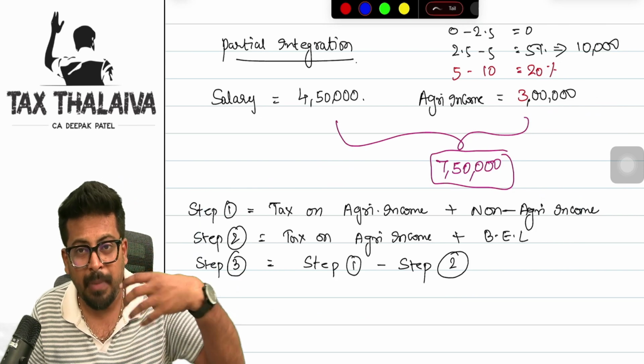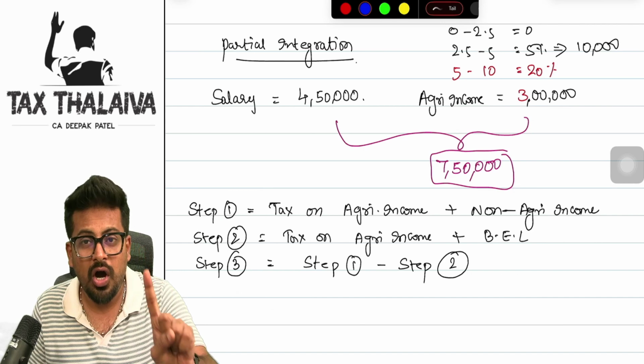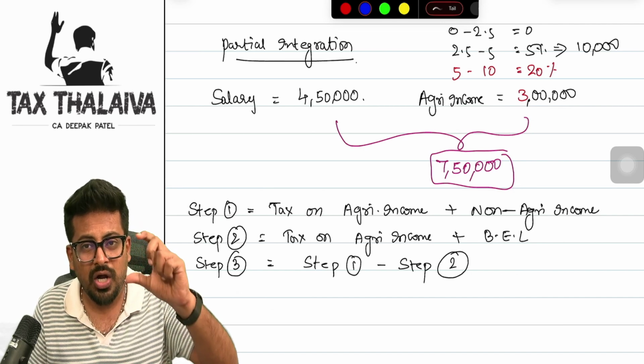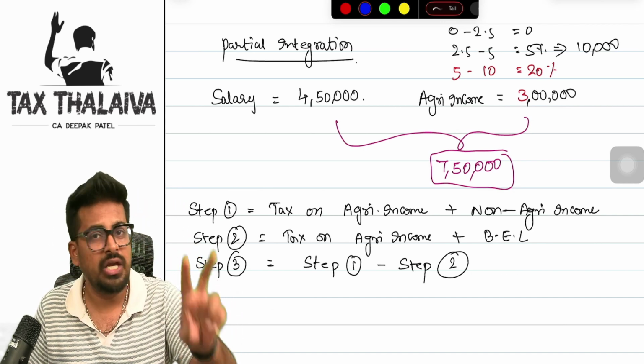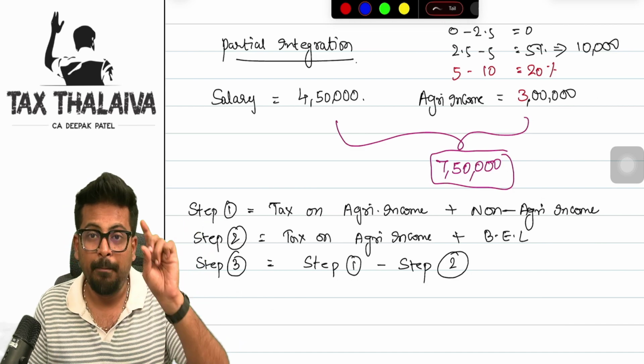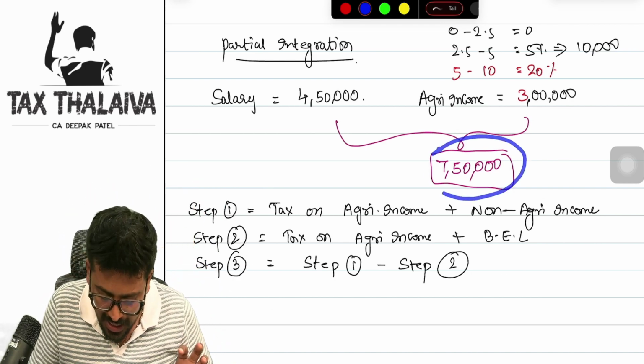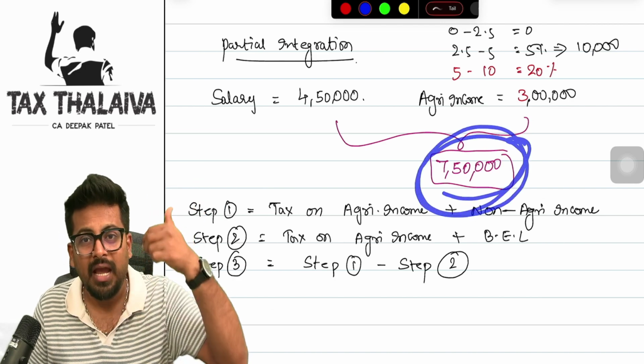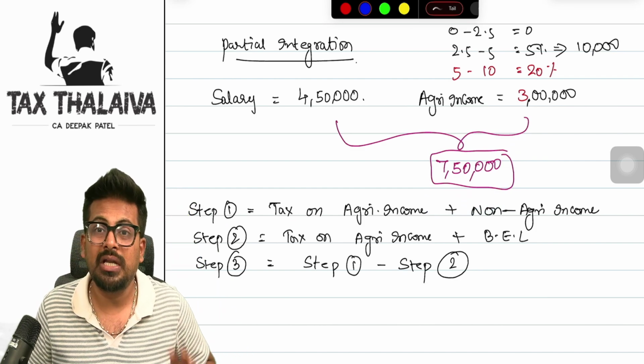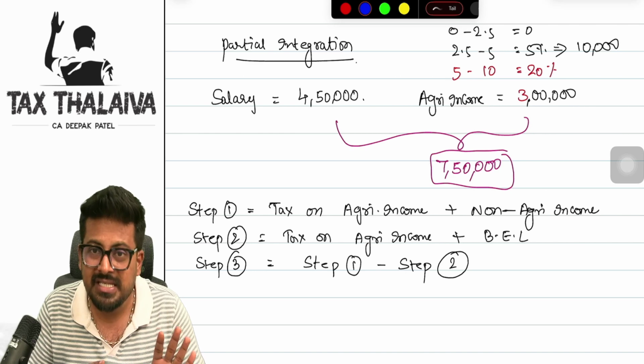So what happens in partial integration? You are paying the tax on the taxed income only, not on the exempt income. But you will pay the tax on the taxable income at the rate which should actually be applicable for your total income criteria. I hope this is clear.